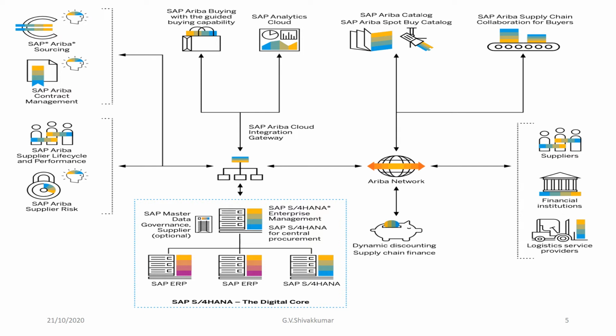The overview picture shows SAP Ariba Sourcing, SAP Ariba Contract Management, SAP Ariba Supplier Lifecycle and Performance, and SAP Ariba Supply Risk, which can be well integrated with SAP Ariba Cloud Integration Gateway and the Ariba Network, right? Let me show you.